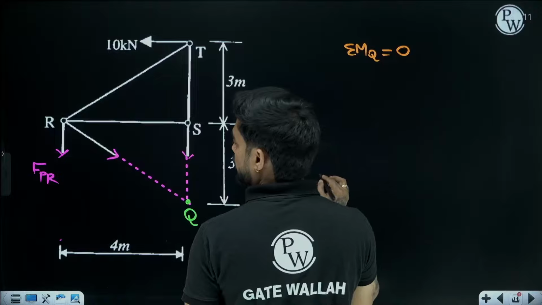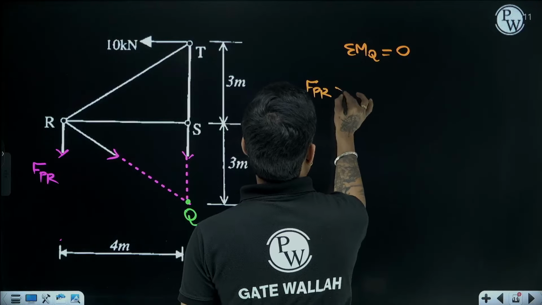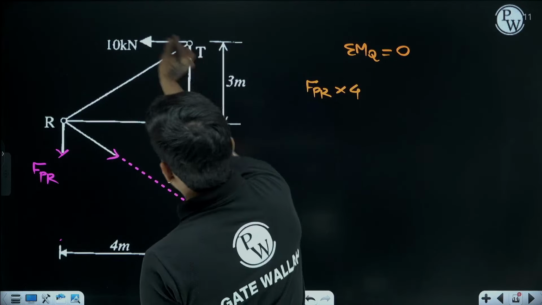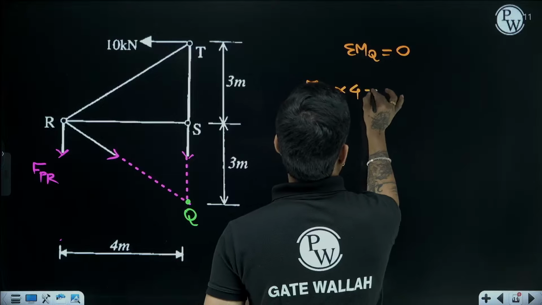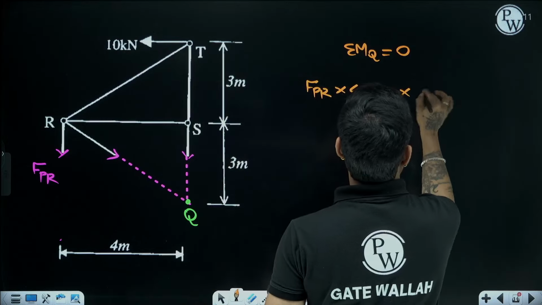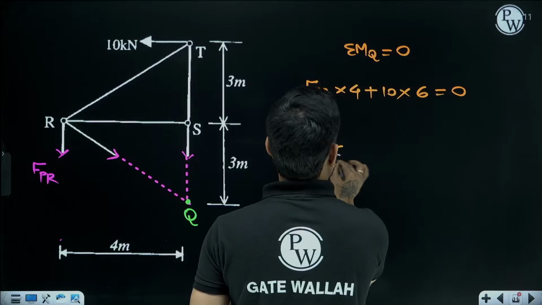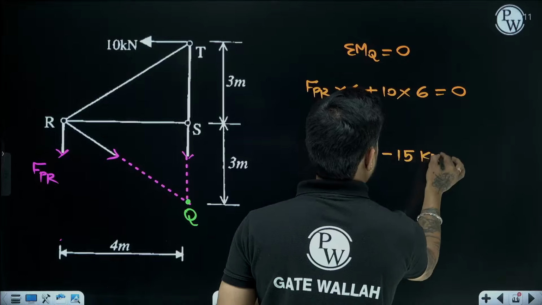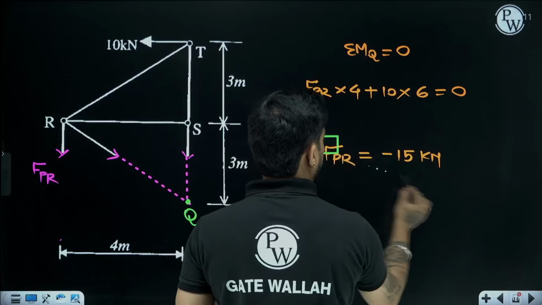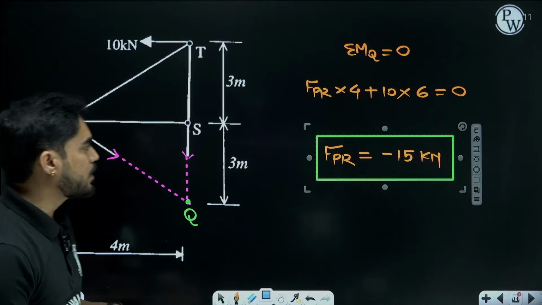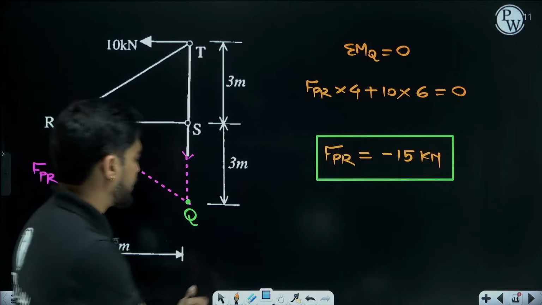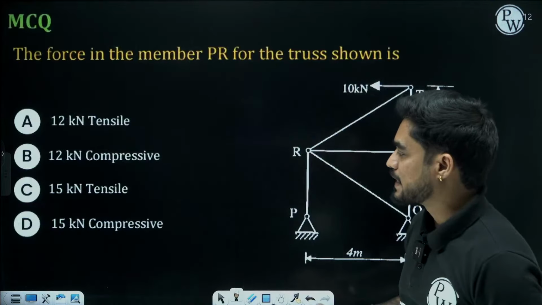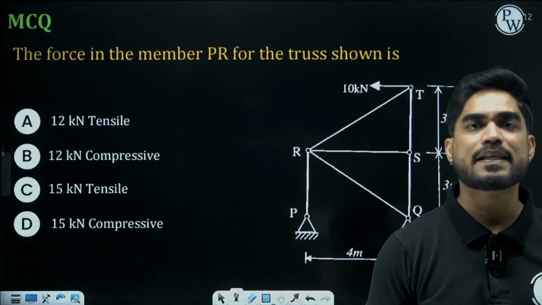Moment at Q. So FPR multiplied by 4. This is anti-clockwise. Moment of this 10 kilonewton will also be anti-clockwise. So 10 multiplied by 6 equal to 0. So FPR will be minus 15 kilonewton. I am getting a negative answer, means my assumption is wrong. I assumed this force to be tensile. I am getting a negative answer, means it must be compressive. So what is the answer? 15 kilonewton compressive. D is the correct answer.